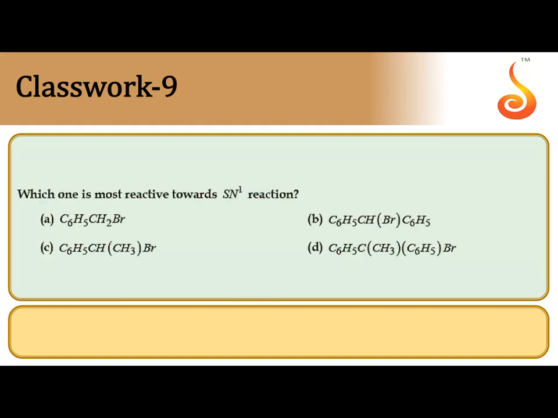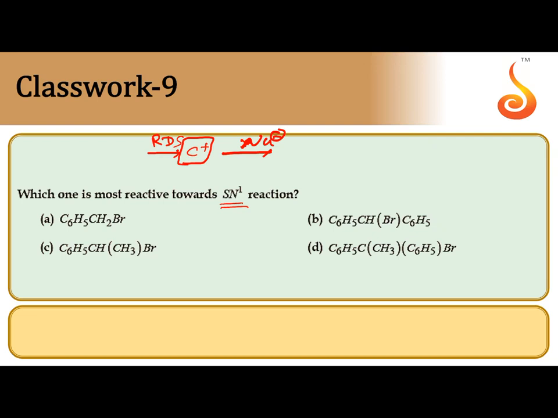Next, which one is the most reactive towards SN1? SN1 reaction occurs in 2 steps. First step, carbocation is formed, that is the rate determining step, formation of carbocation. After the formation of carbocation, nucleophile will attack. So the rate of entire reaction is decided by the stability of carbocation. So which of the following can give the most stable carbocation? Its reactivity will be more.